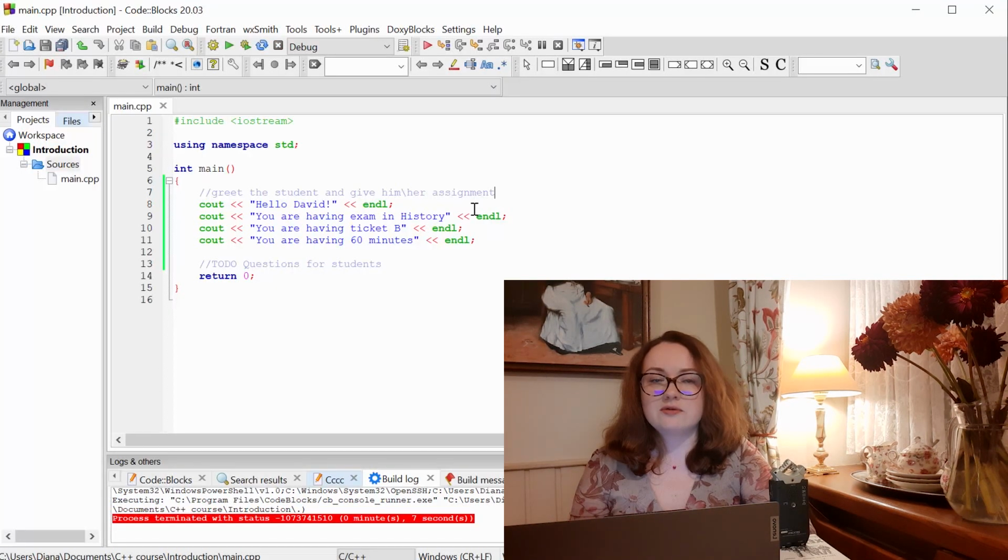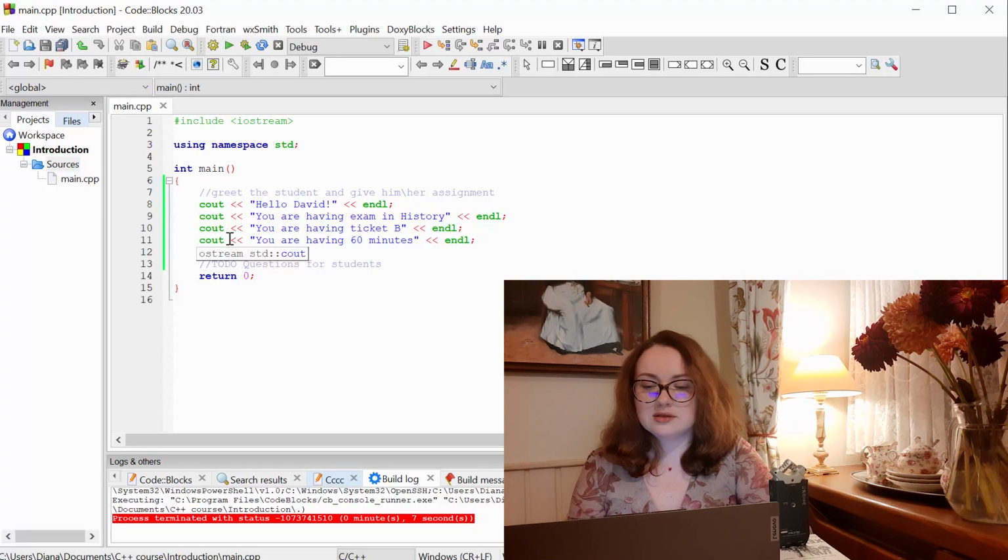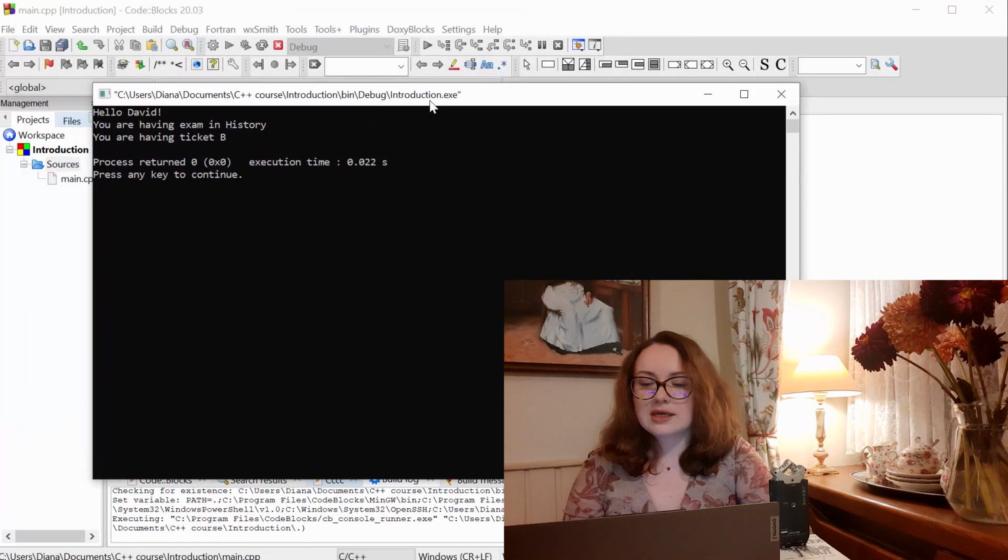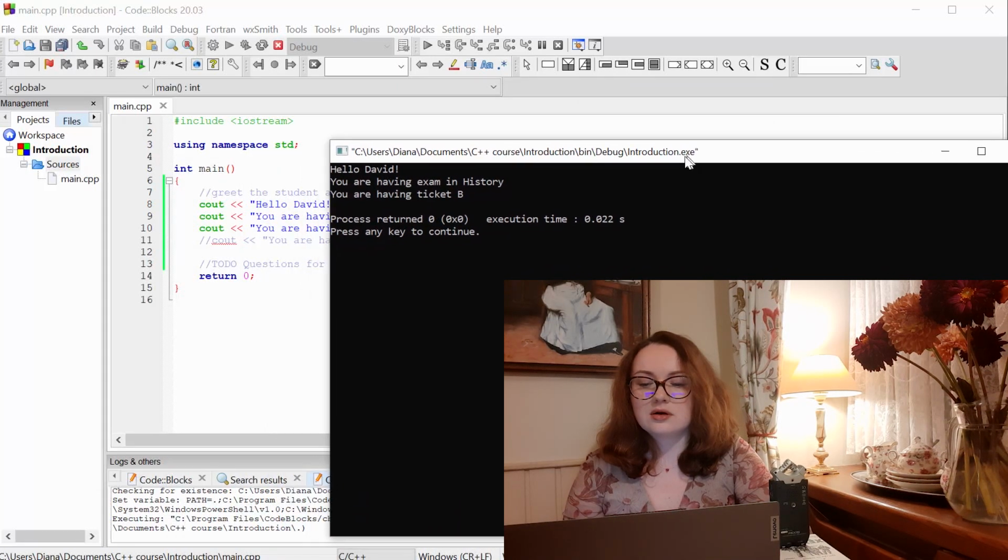If at some step I want to temporarily remove some part of my code, but I think that I might use it later, I can once again comment this piece of the code. So for example, I'm not sure if I need this last line, you're having 60 minutes, so I just comment it. And once again, let's build and run our program. And you can see the result. This line is now ignored, and we have only first 3 lines of our code.